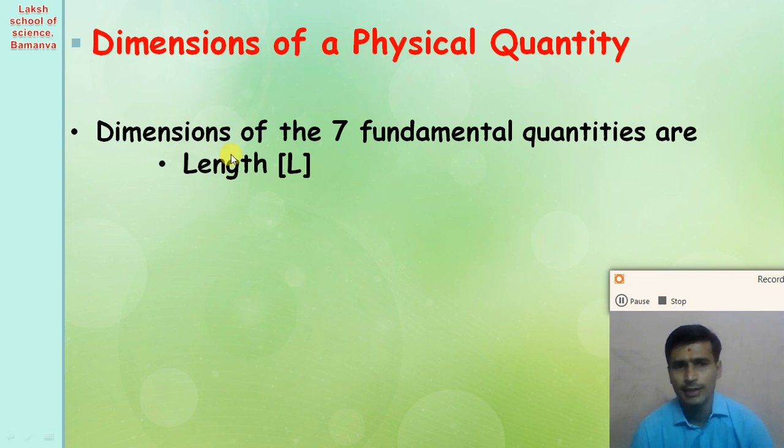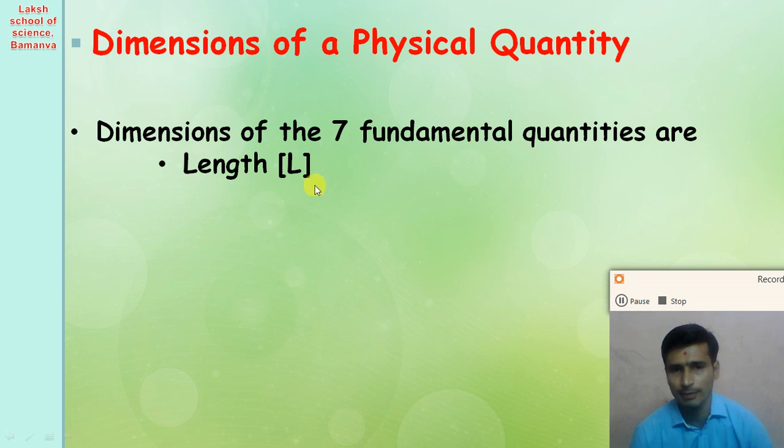The dimensions of the 7 fundamental quantities: for the length we use the symbol L, right? Not the unit. The unit of length is the meter, but here we express all the fundamental physical quantities with their symbols, so that it is called its dimension.